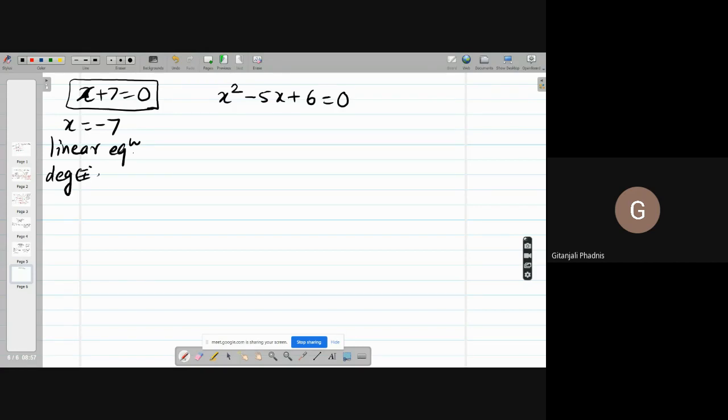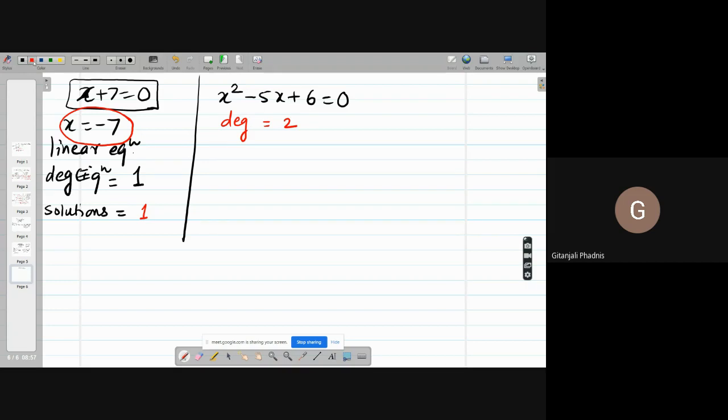Degree क्या है इसकी? 1, right? And how many solutions are there? कितने solutions मिले आपको? 1. You got only one solution because degree is 1, right? Now here, what is the degree of the equation? 2. Let us solve this.